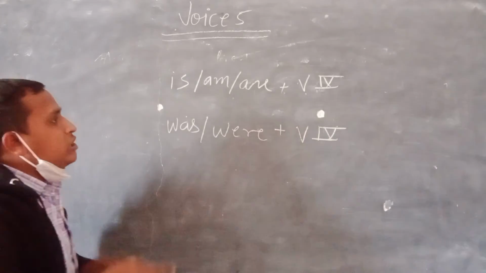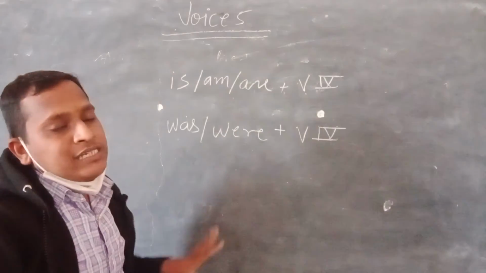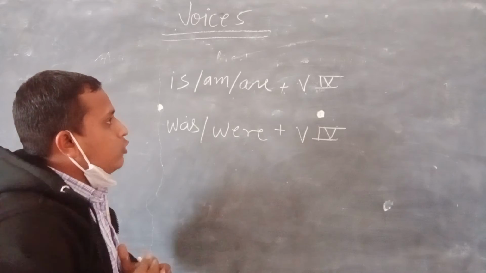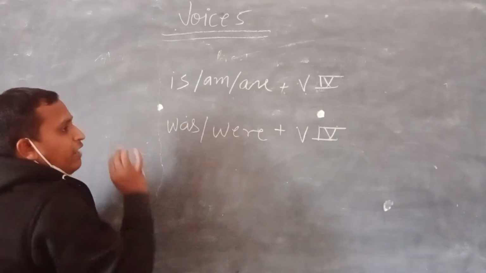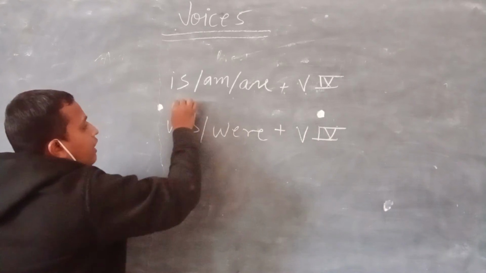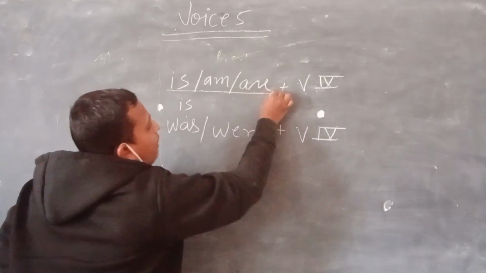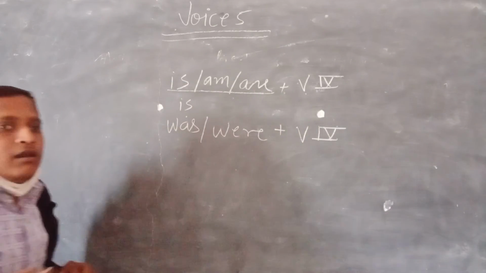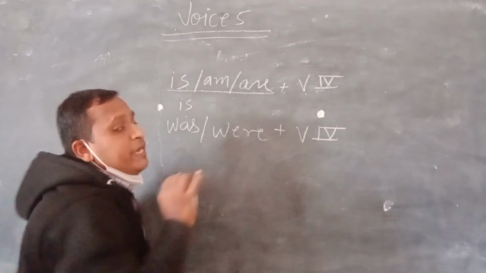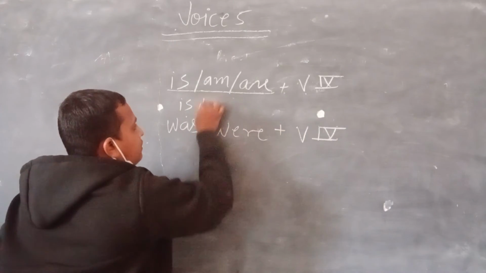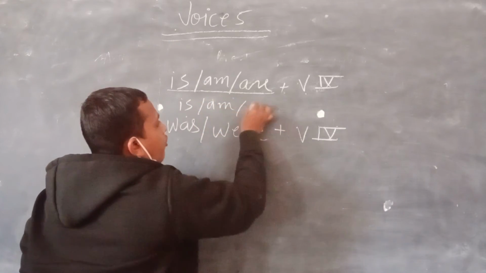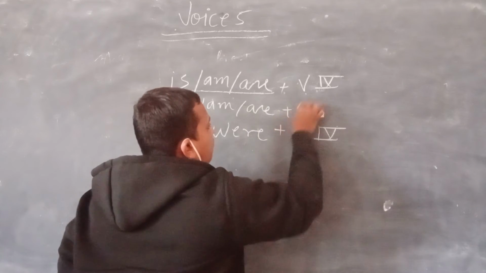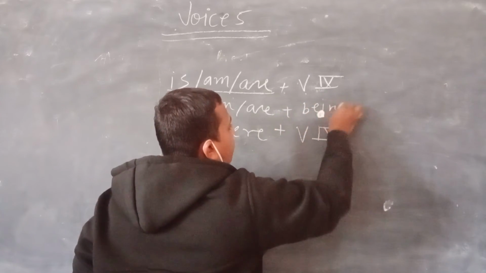But if we are changing these two tenses, active voices, into passive, third form of verb will be used, but with is, am, are, an additional verb is used, that is being. Being, must remember this. Is, am, are followed by being, then third form of verb.